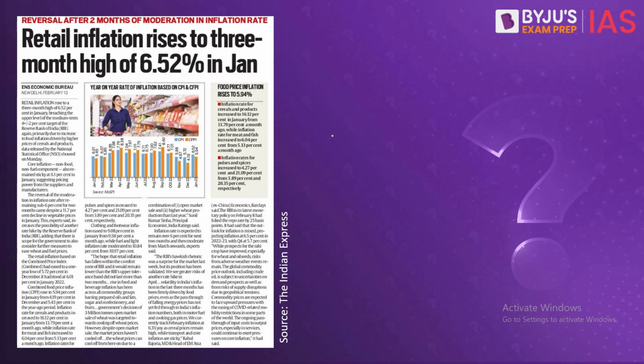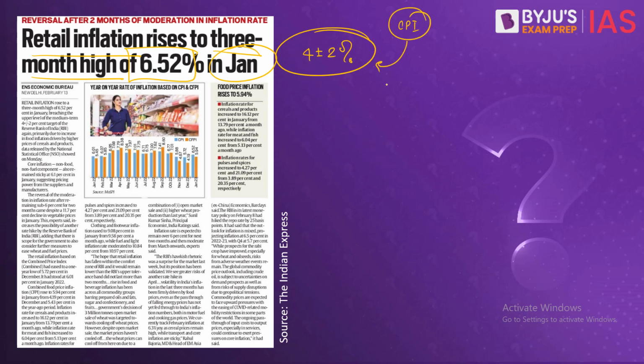Now this question has been taken because according to this news article, the retail inflation in India has risen to a 3-month high of 6.52% in the month of January. Now this has breached the limit that is set by the RBI, that is 4 plus minus 2%, within which the retail inflation, which is calculated through the consumer price index, should be held.